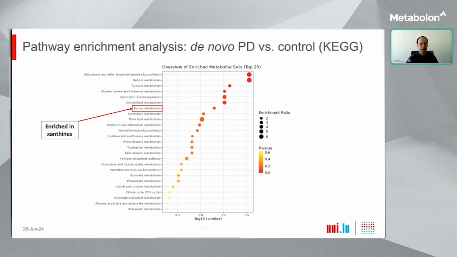Next, we moved from the analysis of single metabolites to the more global perspective of cellular pathways enriched in multiple metabolite changes, using the KEGG database as a pathway resource. And while a number of different pathways showed interesting coordinated changes in the data, we noticed that multiple of the top-ranked pathways were enriched in xanthines, such as the purine metabolism pathway highlighted here, which I will focus on in the next slide.